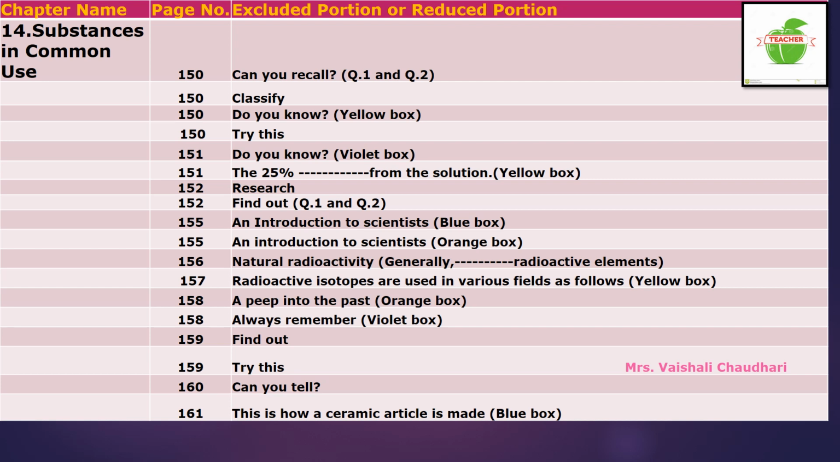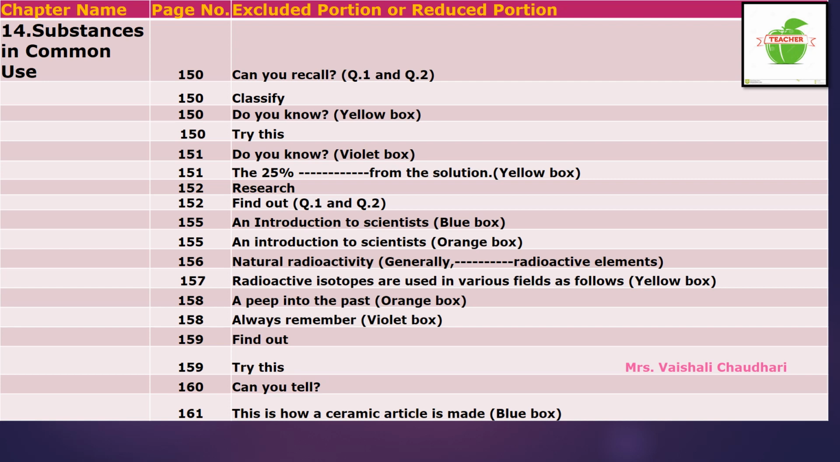In case of this chapter, on page number 150, can you recall? Two questions are there. These both questions are not there in your syllabus. On the same page number 150, the "Classify" topic is also reduced from your syllabus. On page number 150, that yellow colored box is not there in your syllabus. On the same page, the "Try this" activity is also excluded from your syllabus.